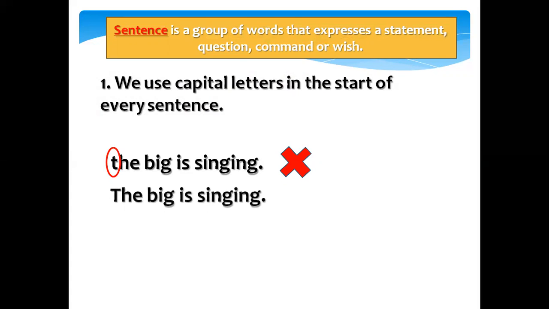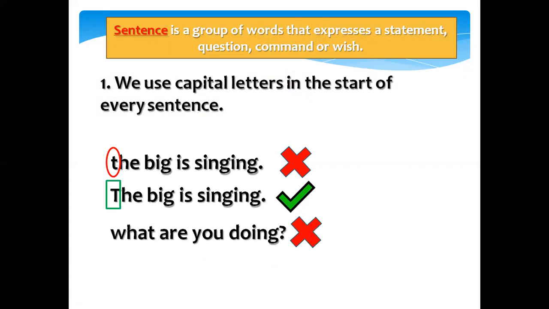The big is singing. Now it is correct because we start the sentence with the capital letter. In the end, we put a full stop. After we finish a sentence, we put a full stop. That means a sentence is completed.